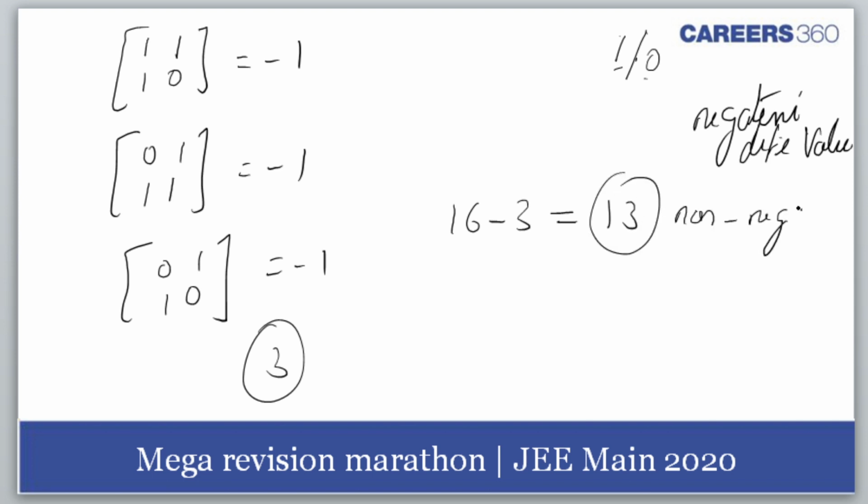Am I right, students? Non-negative determinants. I hope this is okay. Yes, Abhimanyu Gupta, 13 is the right answer. Okay, superb. Thanks, Tarun.